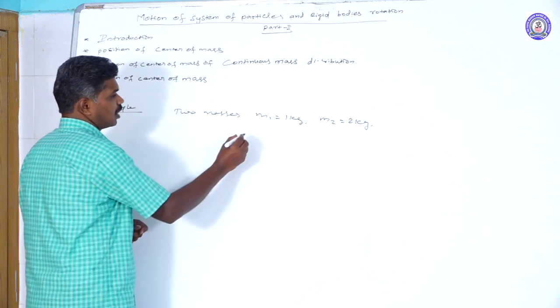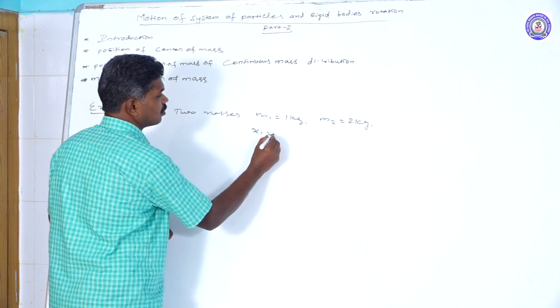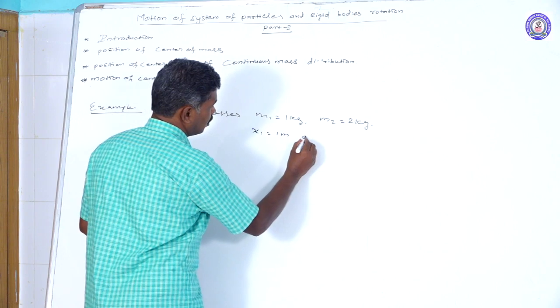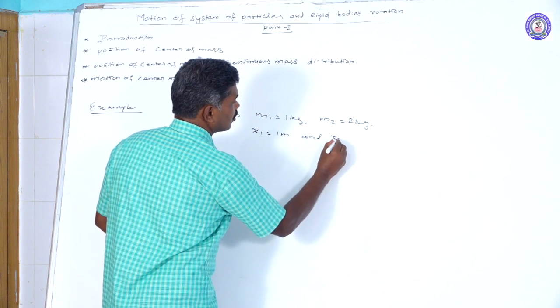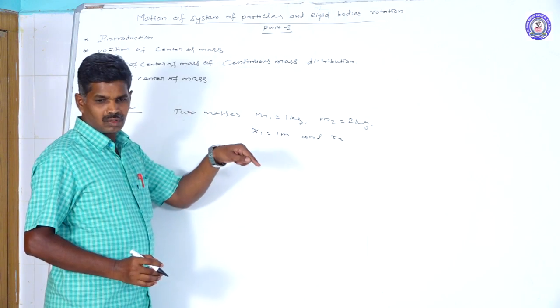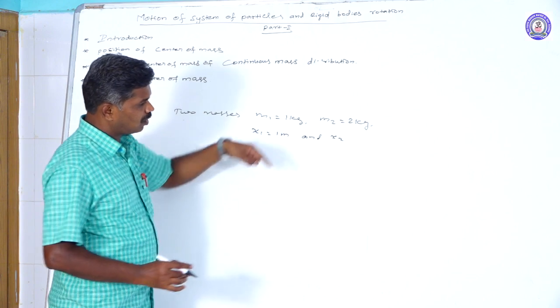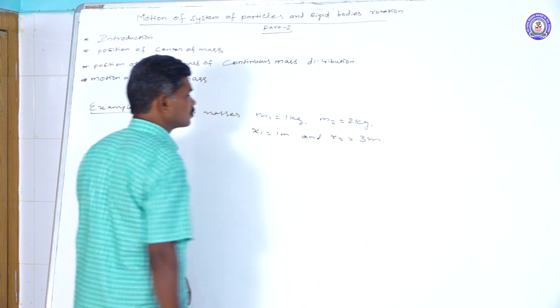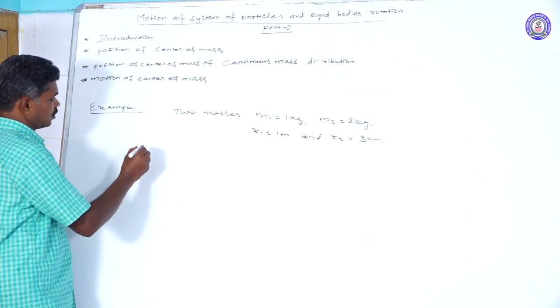Their positions are: x1 is equal to 1 meter from the origin, and the m2 position from the origin is 3 meter. What is the center of mass position?